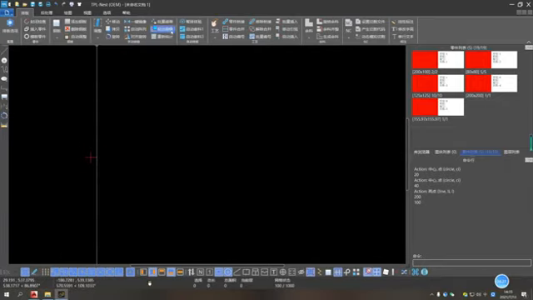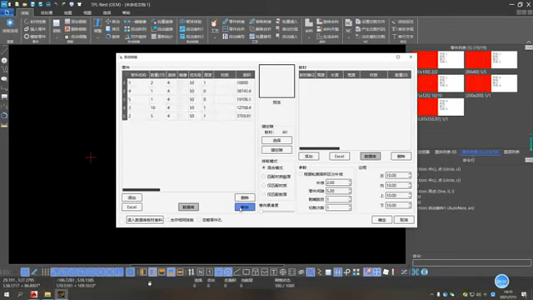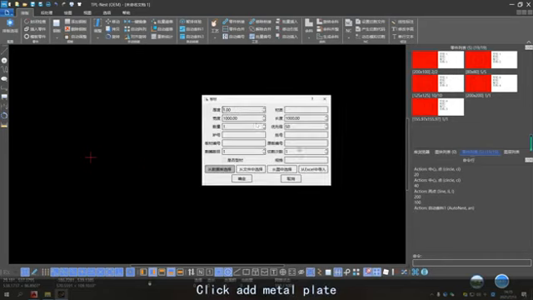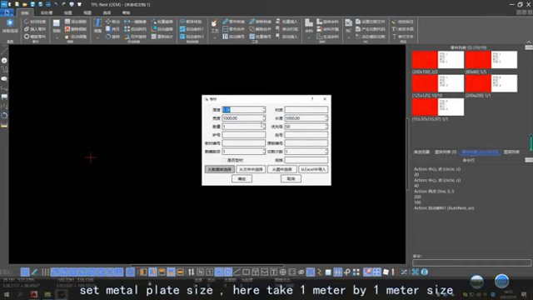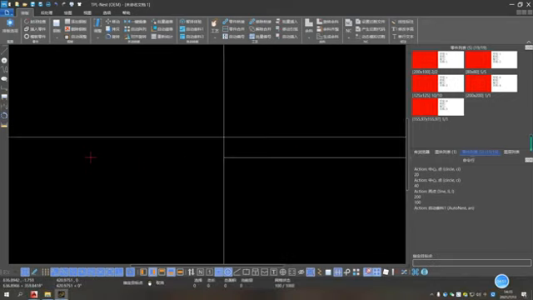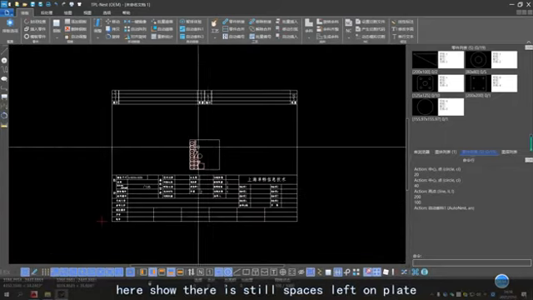After the settings, we enter nesting. The right side is the parts list ready for nesting, the parts to be processed. Their attribute is remaining. Click remaining and they appear, then click add metal plate and set the metal plate size. Here take 1 meter by 1 meter. Confirm, and it comes out. Here it shows there are still spaces left on the plate.